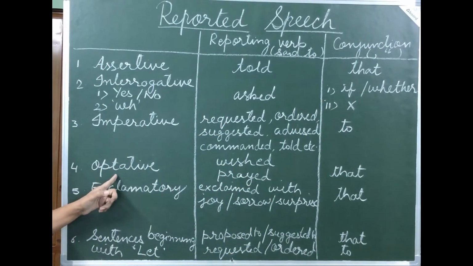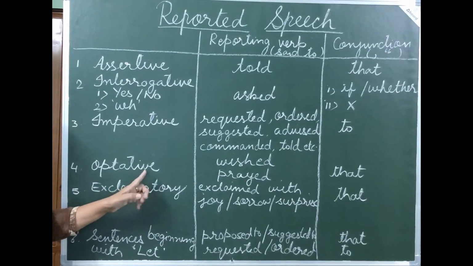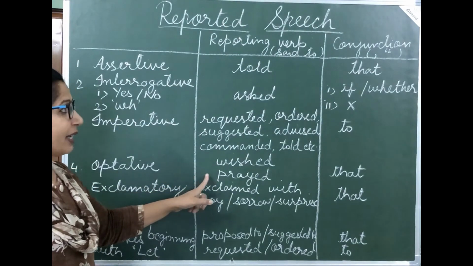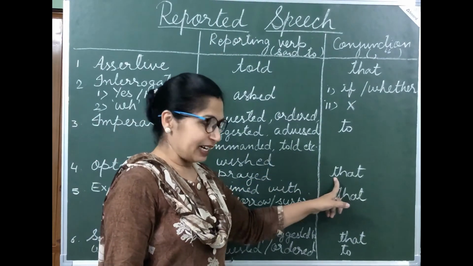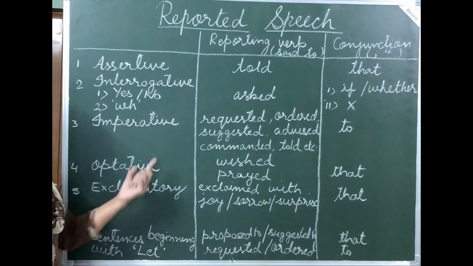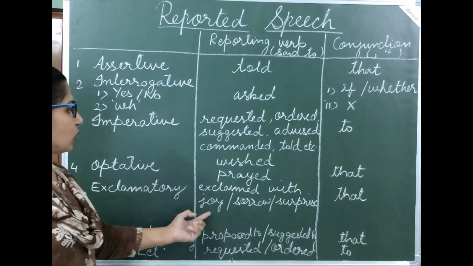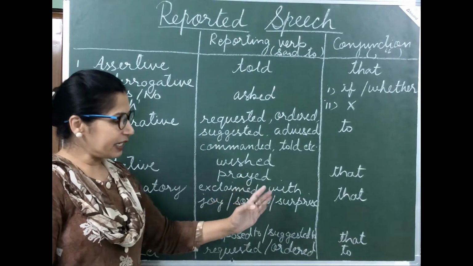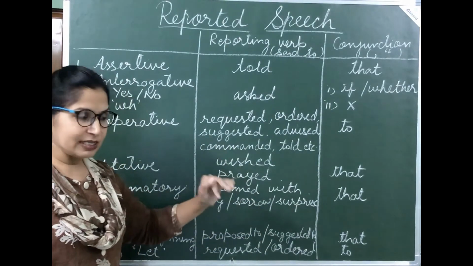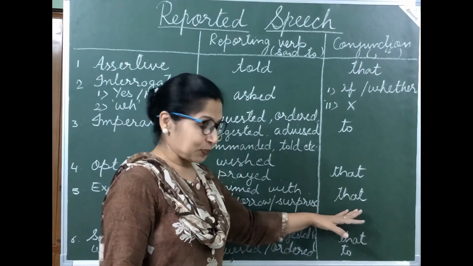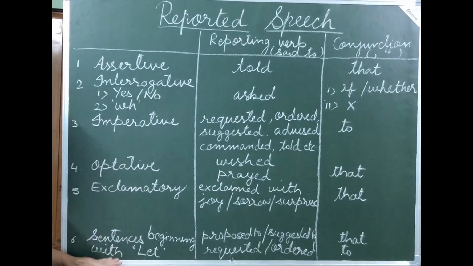Next type of sentences, optative sentences. So here your reporting verb changes into wished or prayed, and the conjunction used is that. In exclamatory sentences, your reporting verb said to changes into exclaimed with joy, exclaimed with sorrow, exclaimed with surprise, as per the sense of the sentence, and the conjunction used is that. And the next type of sentences are sentences beginning with let.